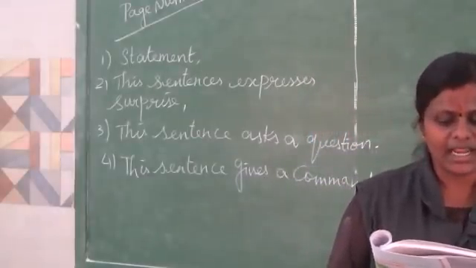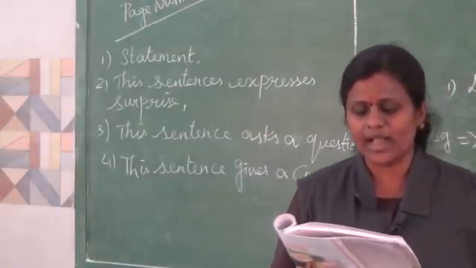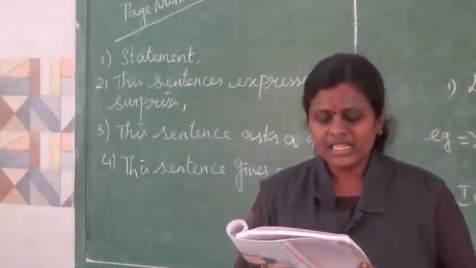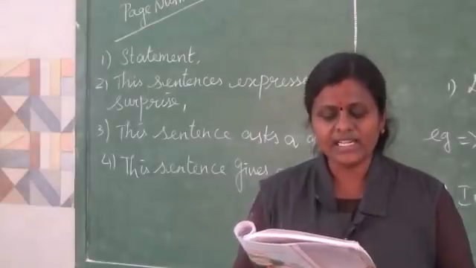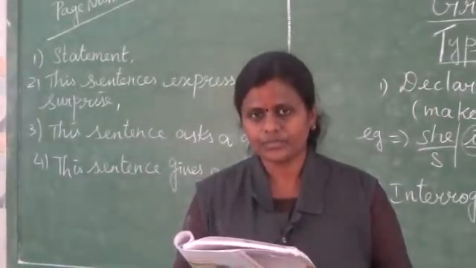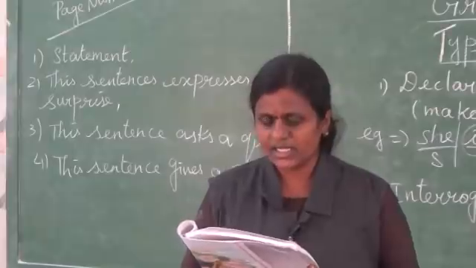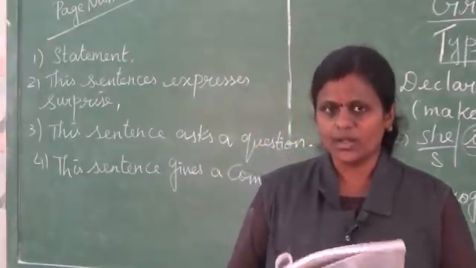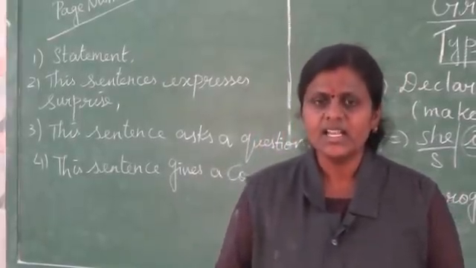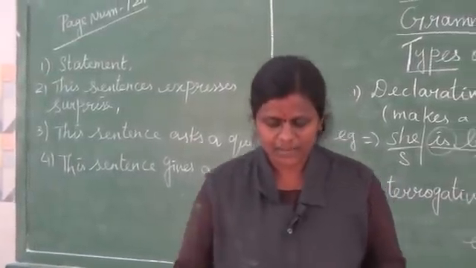Do you hear any differences in the way it is spoken? So listen here. This is a banyan tree. What type of sentence is this? You have to say now. What type of sentence is this? Yes, correct. You are saying that it is a statement sentence. Yes, it's correct.